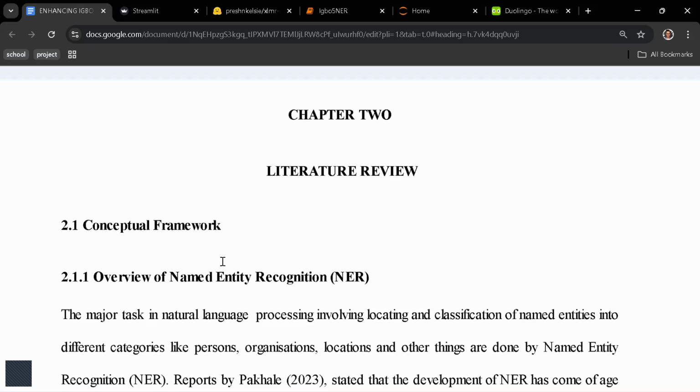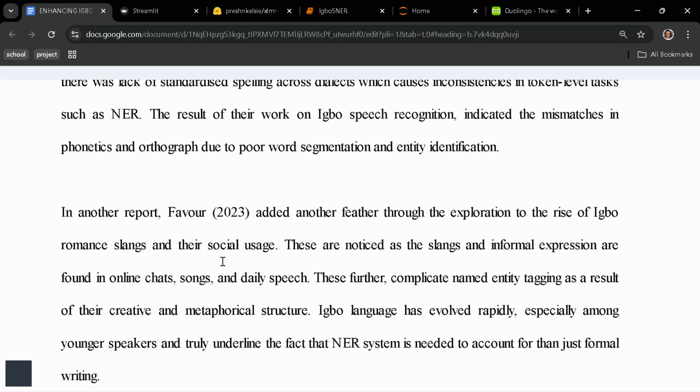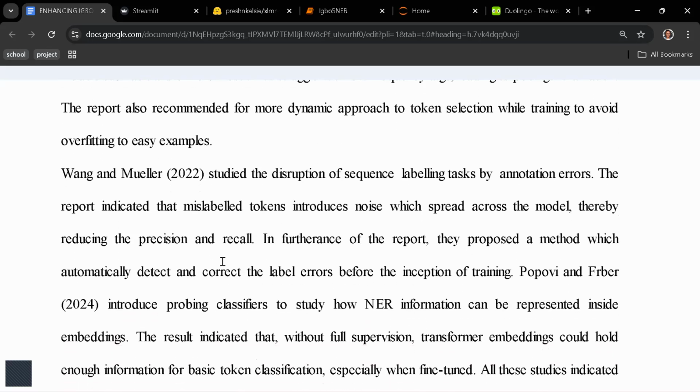So after conducting a literature review, you now find, okay, this is the problem and this is how I want to improve on it. Do you understand? So that's why literature reviews are very important. Make sure that you go through this very well and read through the literature review. When you read through it, you will understand why this study, this research, this project is important at this time. There's a lot, we have to read them.